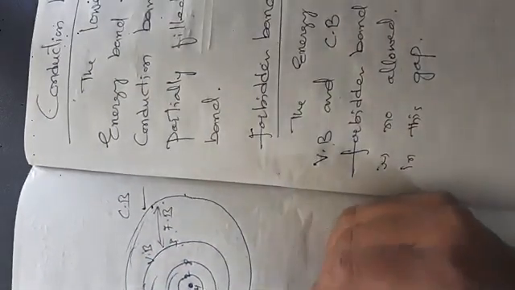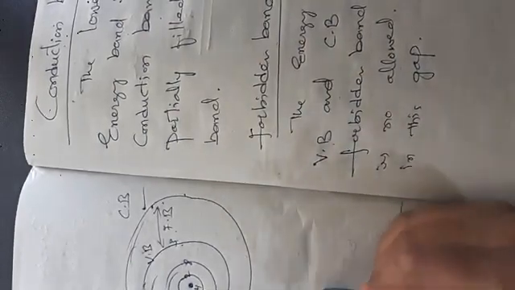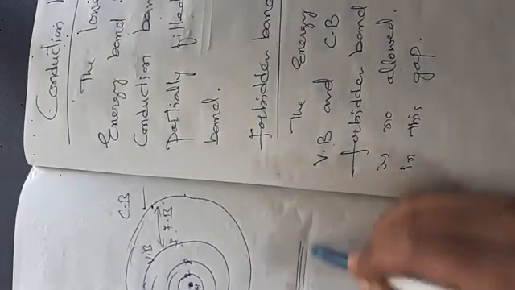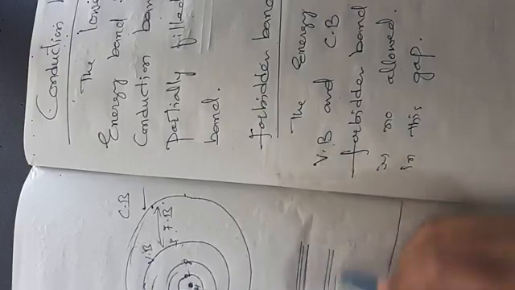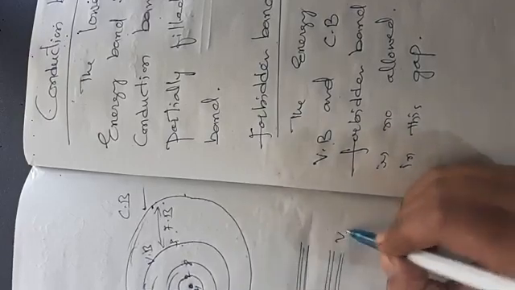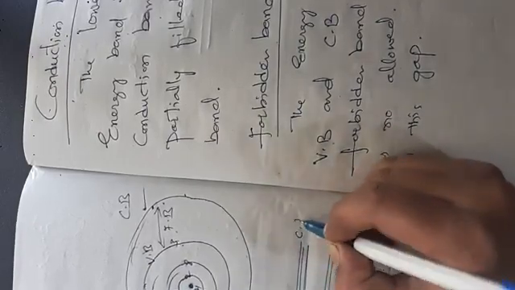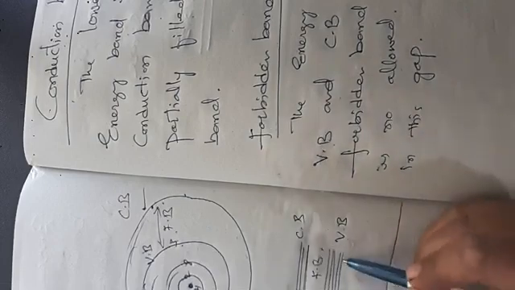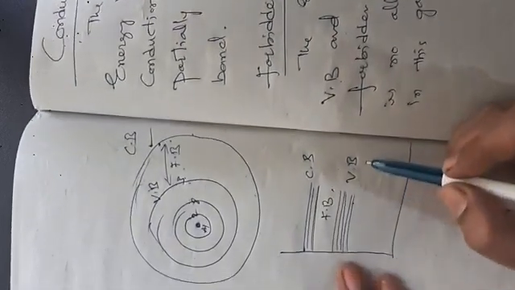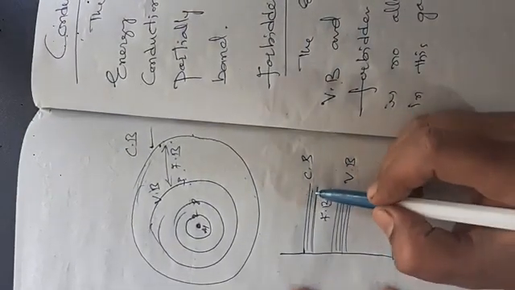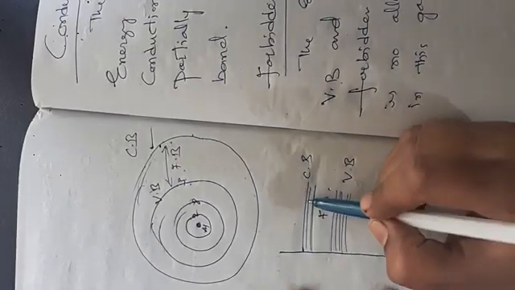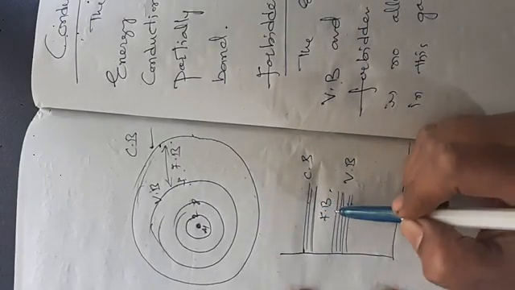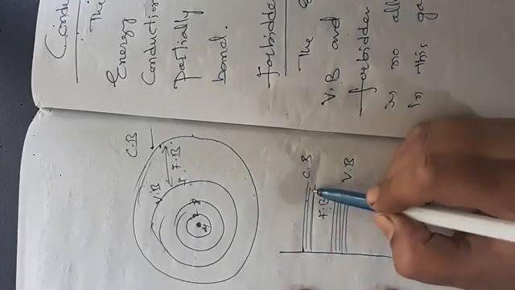So these three types of bands we can draw like this. This is the valence band, this is the conduction band, and this is the forbidden band. The valence band is always filled with electrons or partially filled, and the conduction band is always empty or partially filled with electrons, and the forbidden band lies between the valence band and conduction band.